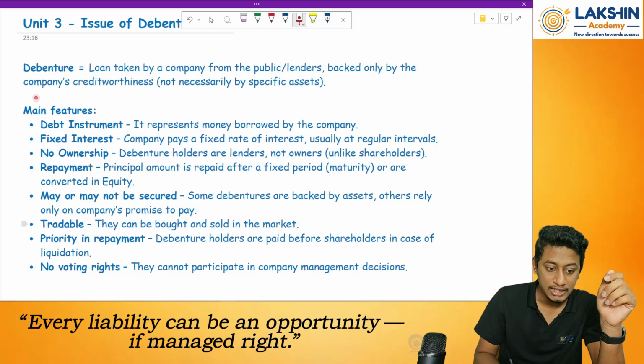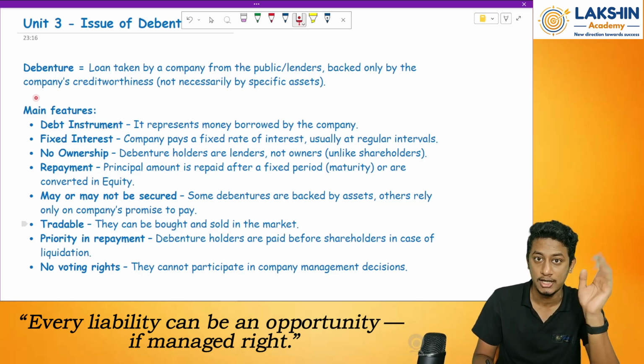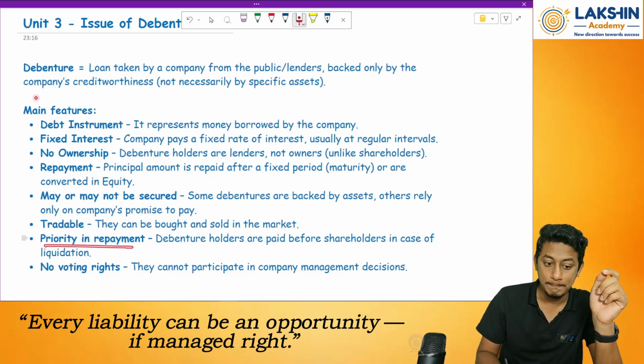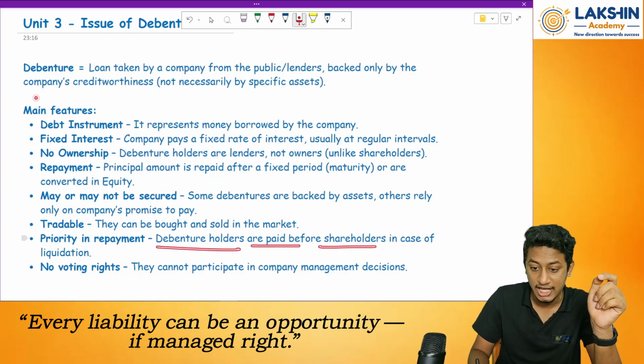Clear? Okay. Then it is tradable. So whenever a debenture is issued, it can be bought and sold in the market openly. Then we have priority in repayment. Debenture holders are paid before the shareholders in case of liquidation.